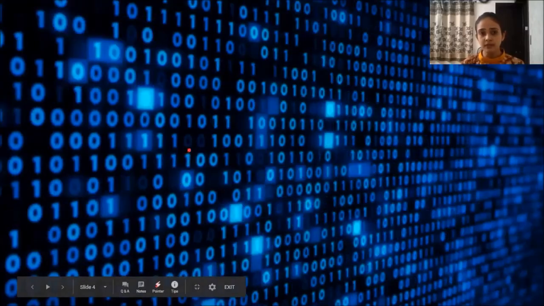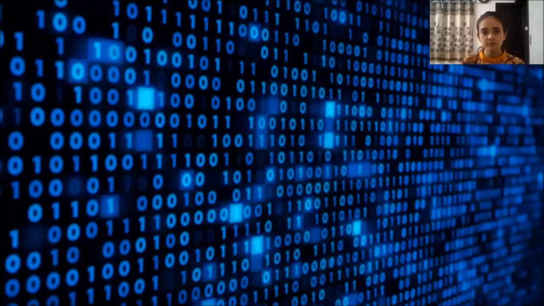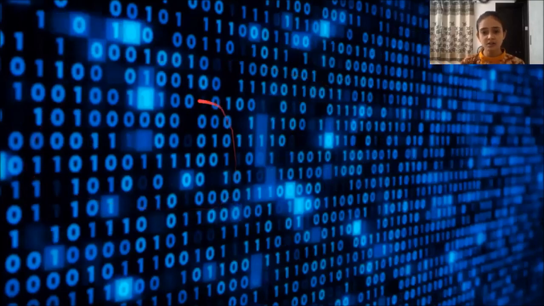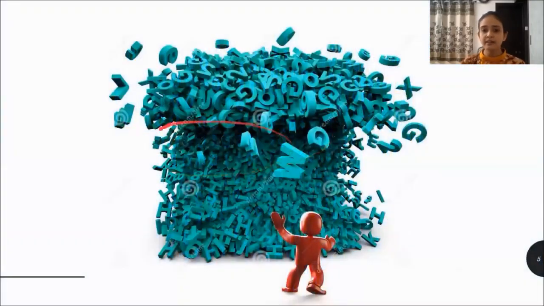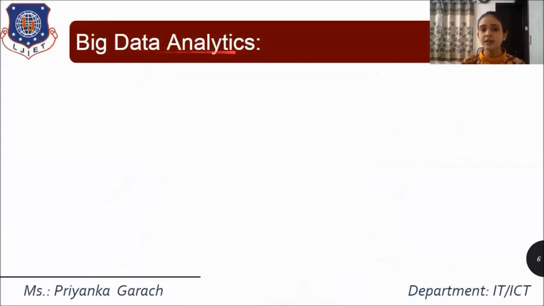So we can generally say the internet consists of a very large amount of data. To handle such huge data, and if you want to perform analysis on such huge data, which analytics is used? For that, big data analytics is used. So analysis on big data is called big data analytics. Over here, the size of the data must be very large. In the previous lecture, we have seen a small data set. That data set you can't consider as a big data set.